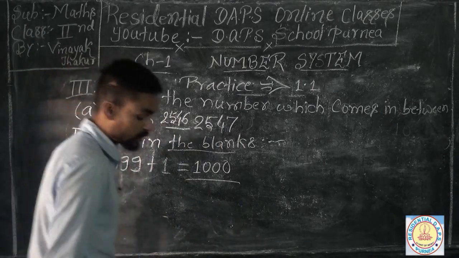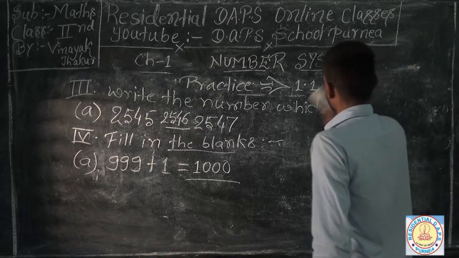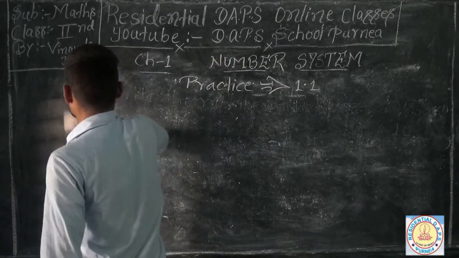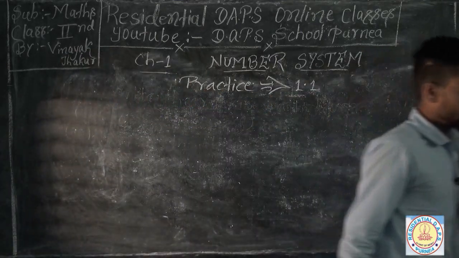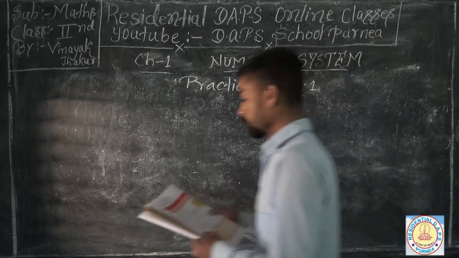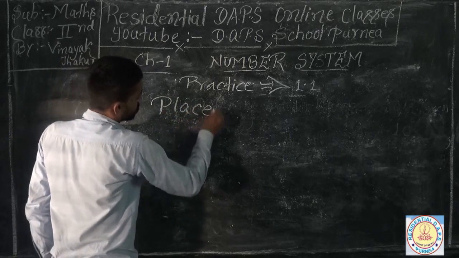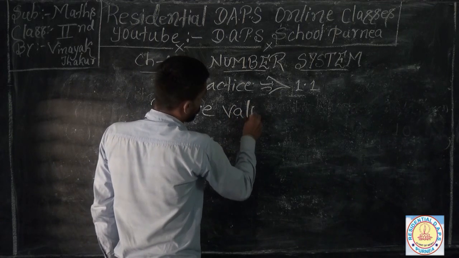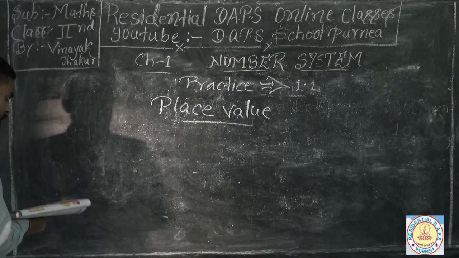So I'm going for the next page and I'm going to solve your next page's problems. How will you find the place value of any number or any digit? So like that I'm going to solve.